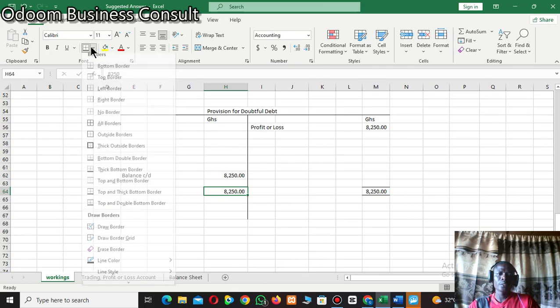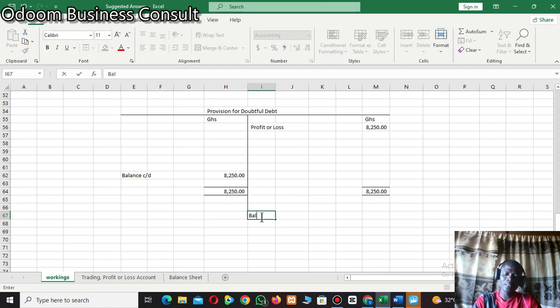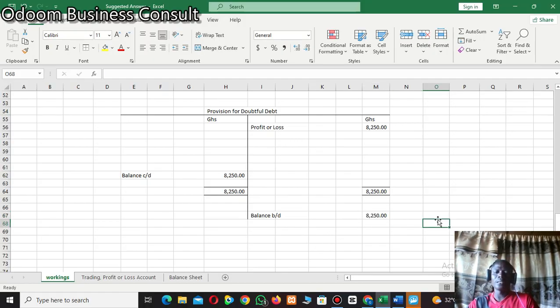So if the balance carried down is at the left hand side of the account, obviously the balance brought down will come to the right hand side of the account, right? So we have balance brought down, which is 8,250 cedis.